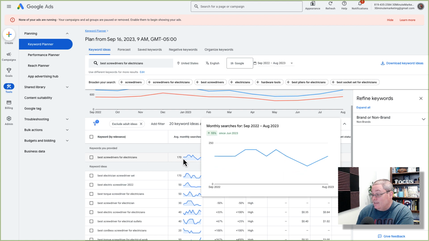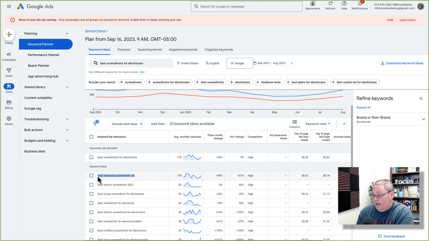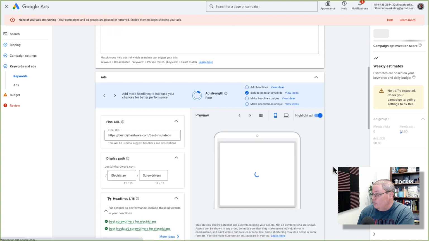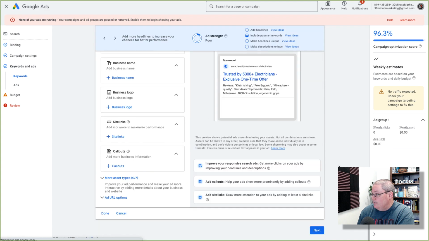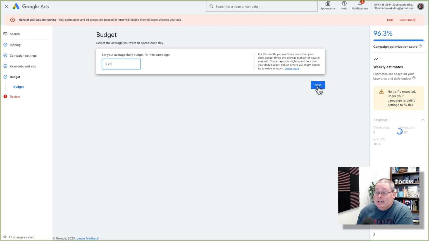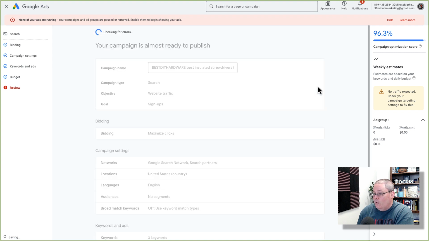Look, and it says it has an average monthly searches of 170. So let's go ahead and grab this one as well. Best electrician screwdriver set. Go back to our ad and then we will add in that one as well. And then we will say, okay, now we have those 3 keywords. Let's see, and it's still not estimating any weekly clicks whatsoever, which doesn't seem right to me based even upon the keyword planner. It's complaining about this, so we'll go ahead and update that to $20 just to see if it'll let us move forward, because it was complaining about our budget as well.